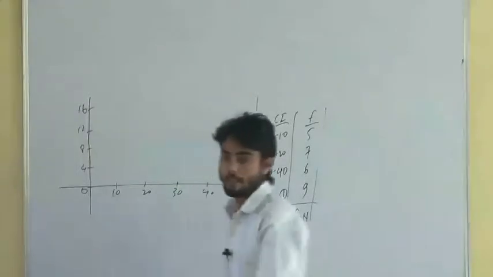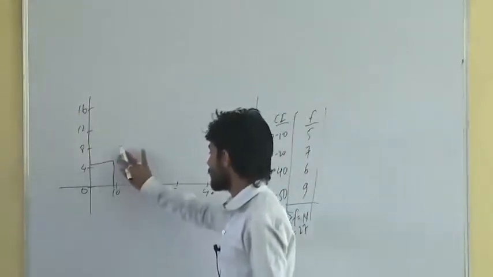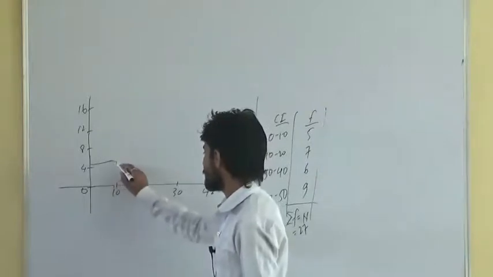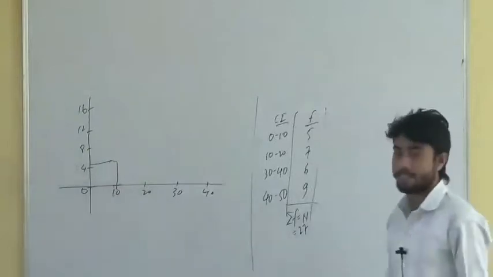Zero to 10, the frequency is 5. So 5 here. Right? 10 to 20, the frequency is 7.